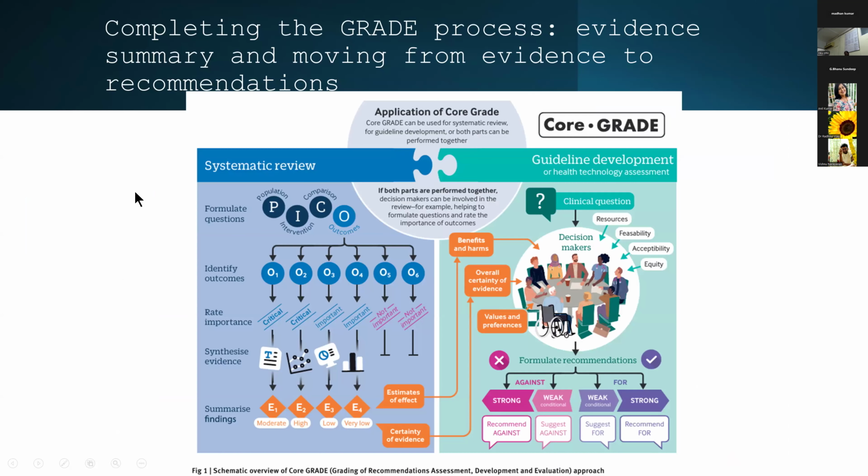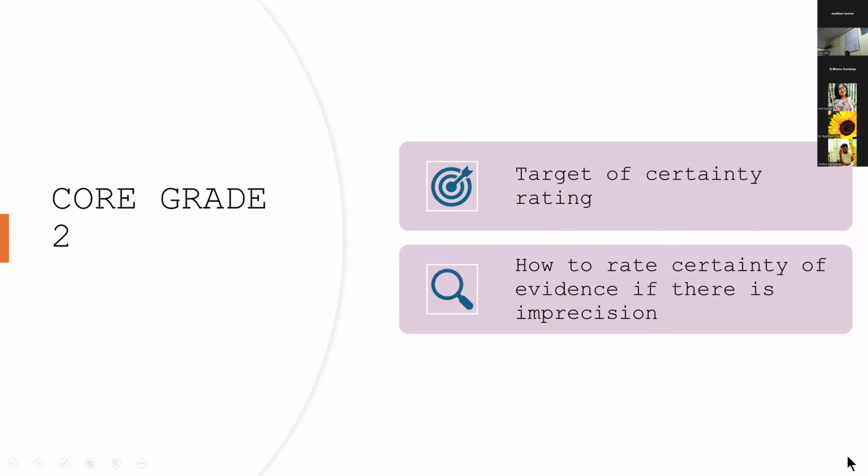So actually, if you look at the systematic review team, when they present the data to the guideline development group, they're going to show you the summary of findings table, and the guideline development group will look at the benefits and harms, the overall certainty of evidence, and then they'll finally formulate the recommendations. So this is the overview of the CoGRADE 1 paper.